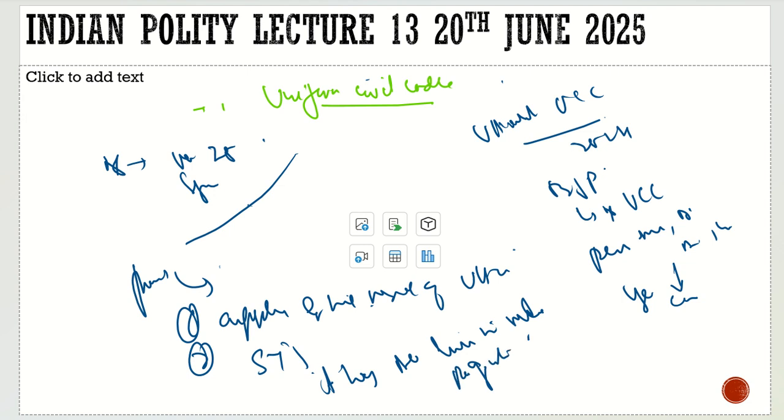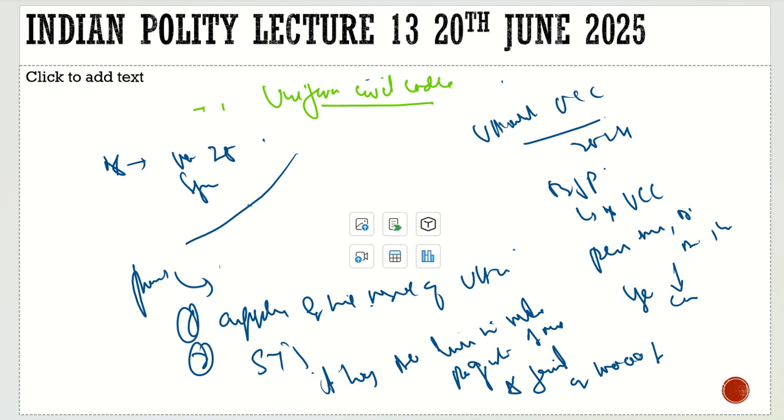If they fail to do so, what can be done to them? They can go to jail. They may be sent to jail, or 10,000 rupees fine. This would be the punishment for those people who are in a live-in relationship in Uttarakhand and had not registered it.